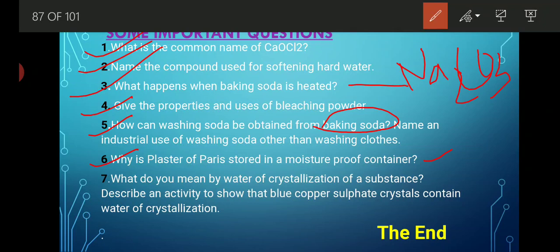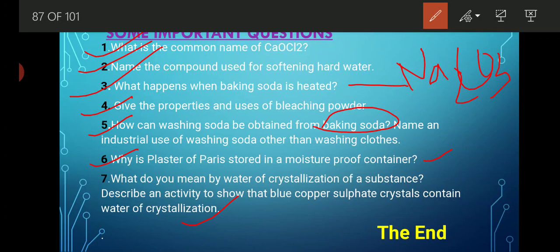What do you mean by water of crystallization? Whenever a certain amount of water molecules get attached with any salt, that is known as the water of crystallization. How will you prove that? Just take copper sulfate. The color of copper sulfate is blue. When you heat it, it immediately becomes colorless, which shows that the water molecules have evaporated. This shows that copper sulfate has water of crystallization in it.